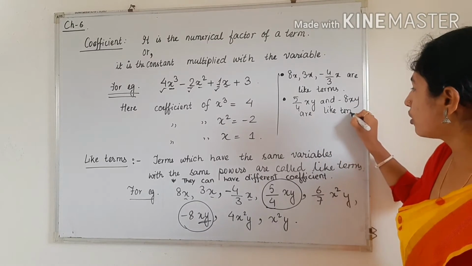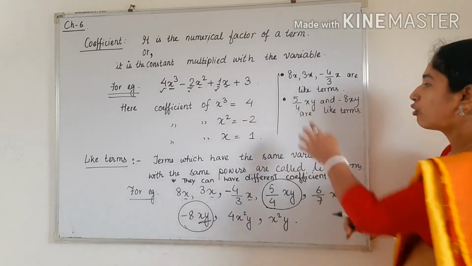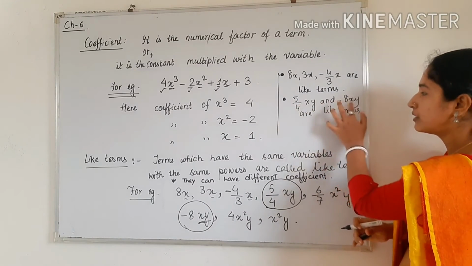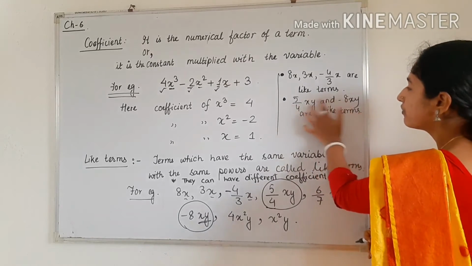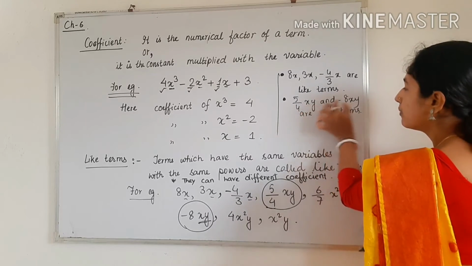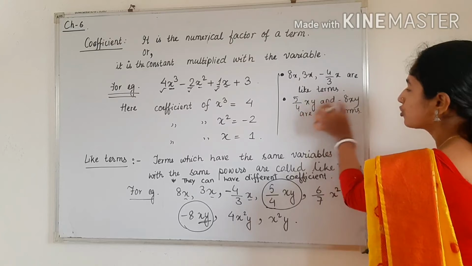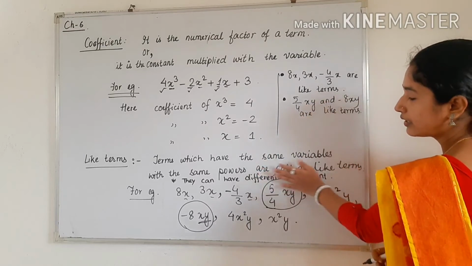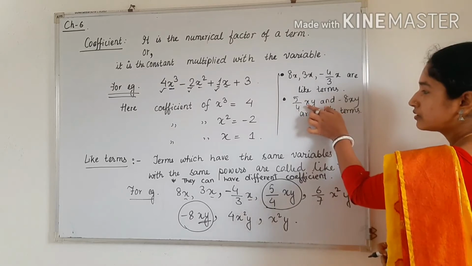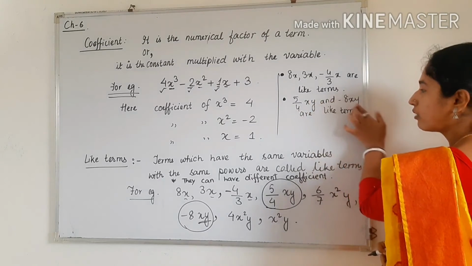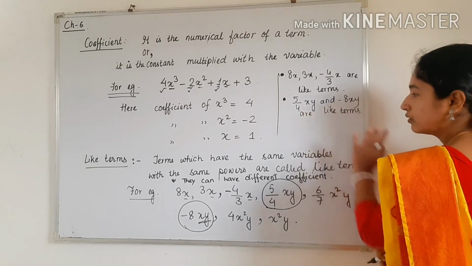See here, we are not checking the coefficient. The coefficient may be different. Coefficient means the constant value which is multiplied with the variable. They may be different, but the variable with their power should be the same. Already it is written in the definition. Okay. So just see here, the powers of x and y are the same.